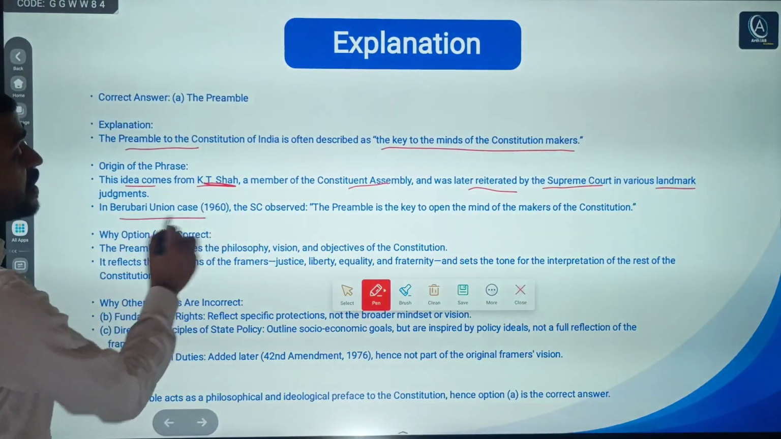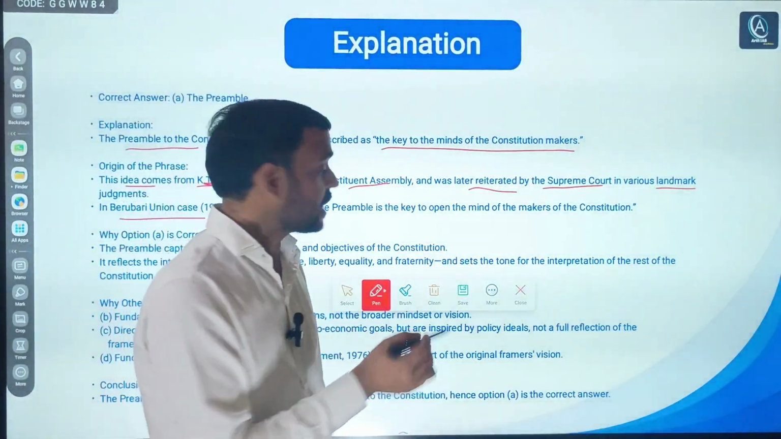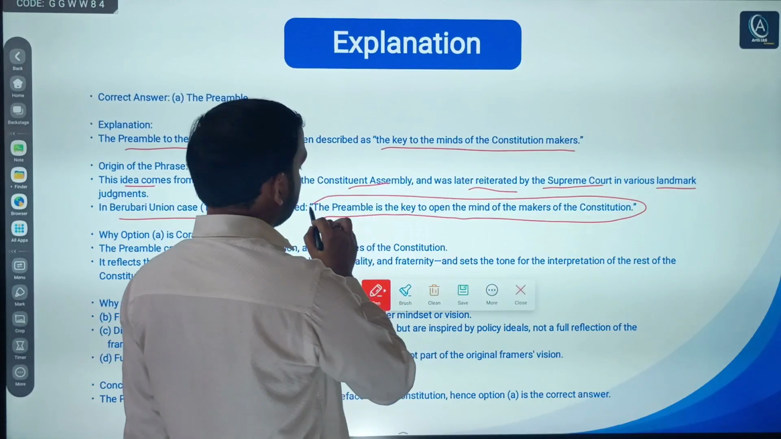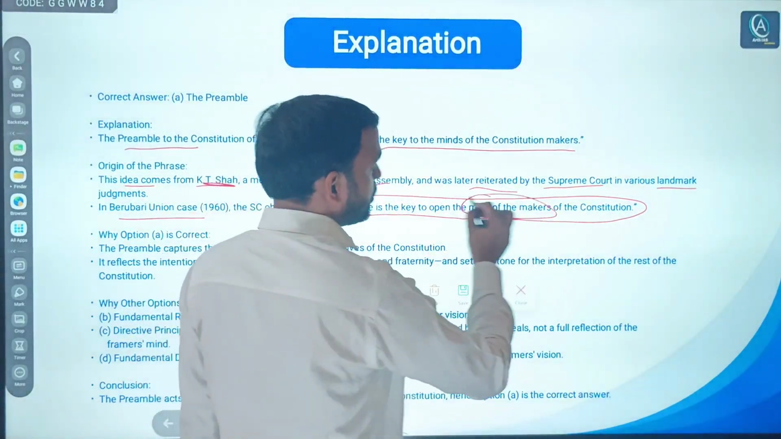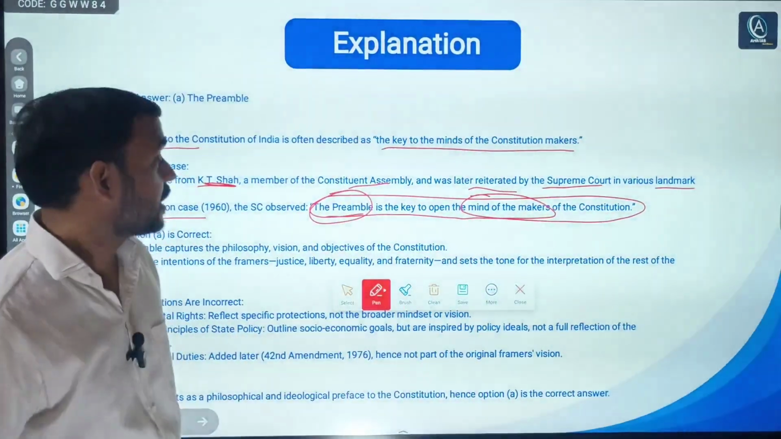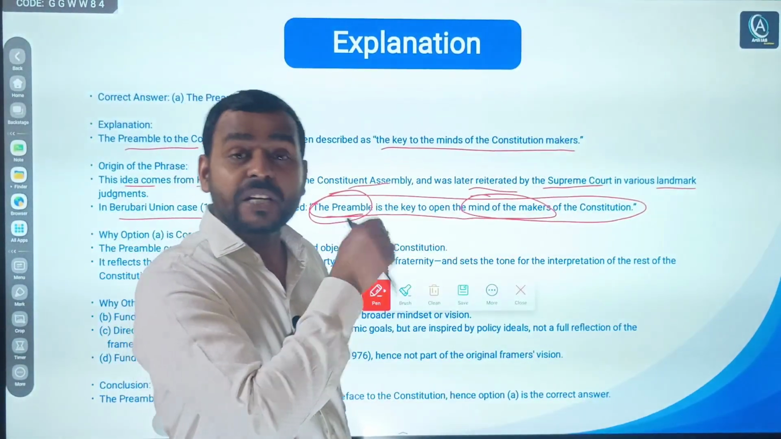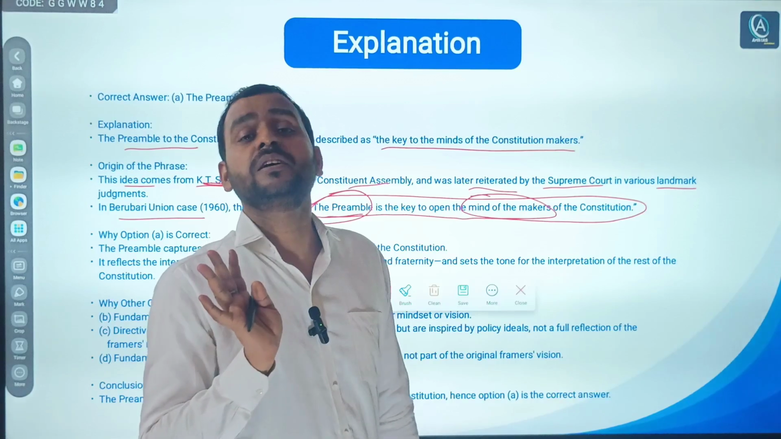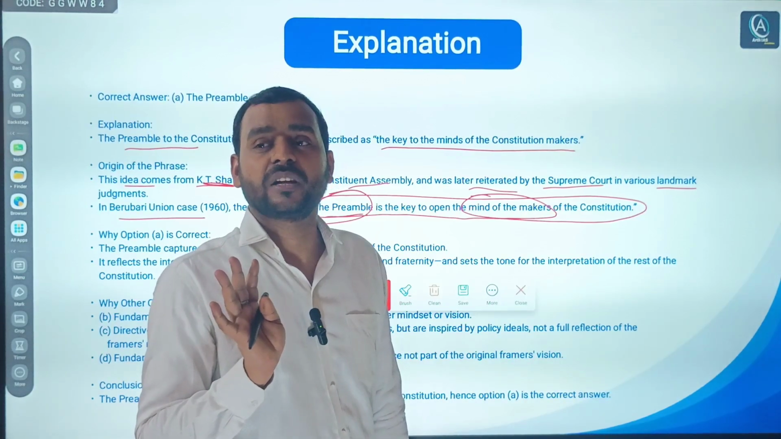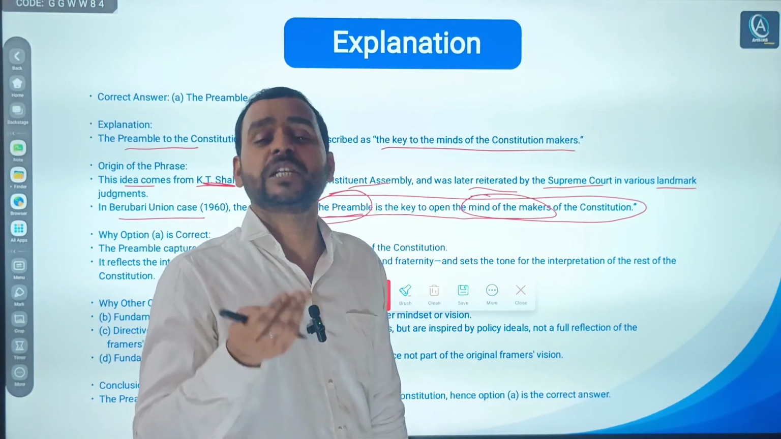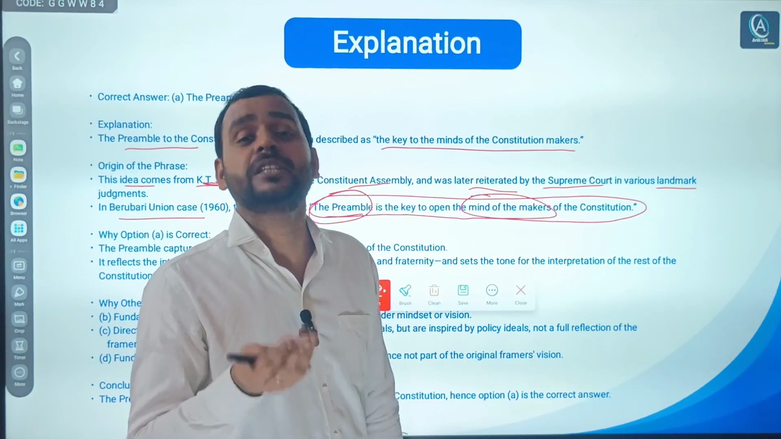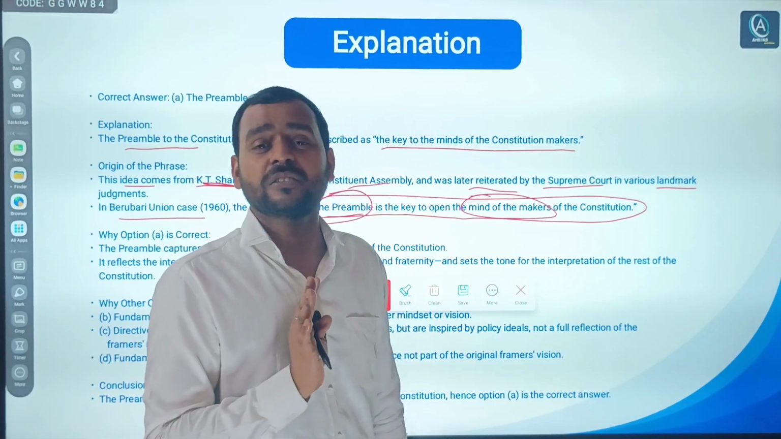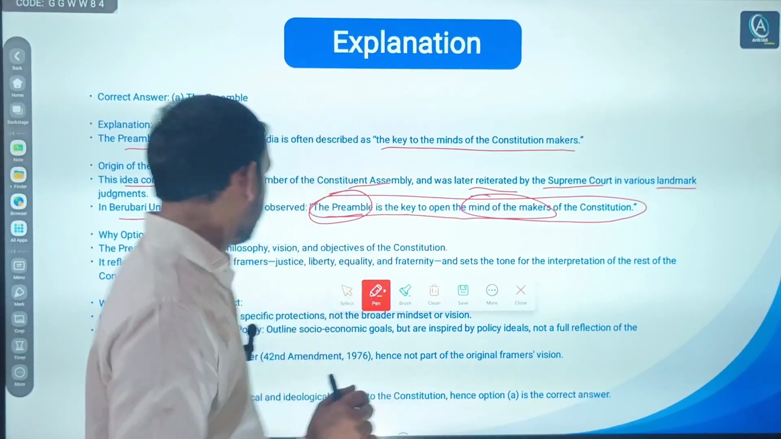For example, in the Berubari Union case, the Supreme Court held that the preamble is the key to open the minds of the makers of the constitution. So the preamble is the key to open the minds of the makers, because the objectives and philosophy of the constitution have been mentioned in the preamble. It talks about justice, liberty, equality. All these are nothing but the philosophy or objectives of the constitution, right?